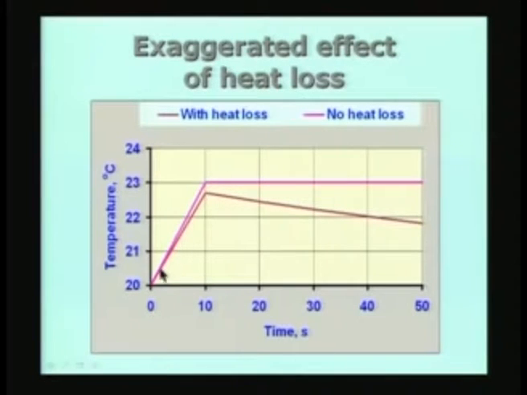The temperature during the mixing process starts at t equal to 0. By the end of the mixing process, t equal to 10 seconds, it reaches the maximum value, which is not the value it should have achieved if there was no heat loss. So, the temperature is this value and what it should have been is this. If we can find out what this difference is, our job is actually done. And subsequently, let us see what happens.